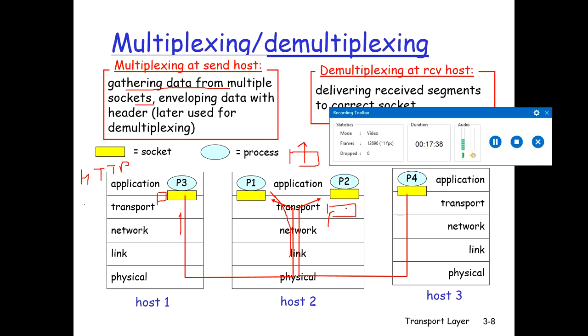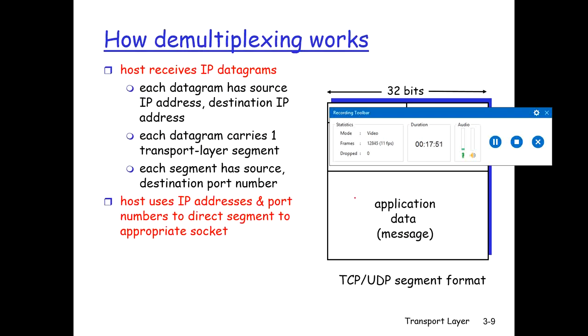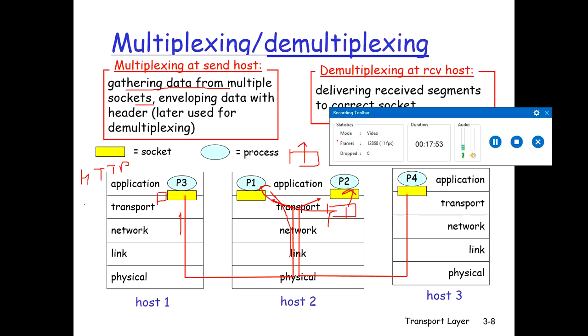Based on the socket number, it directs the message to that particular application, because the processes have different socket numbers. So multiplexing occurs at the sending side, whereas demultiplexing occurs at the receiving side.